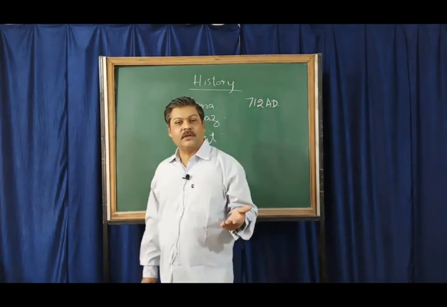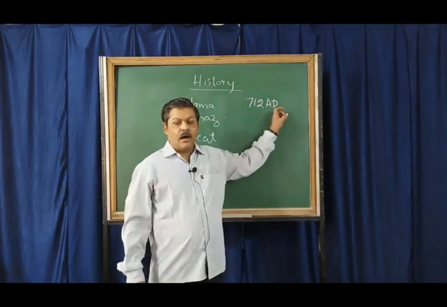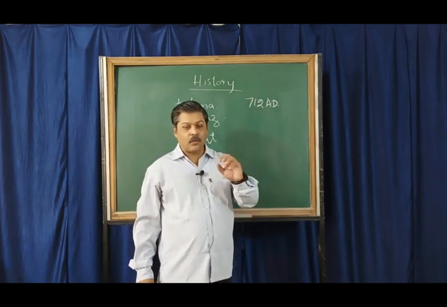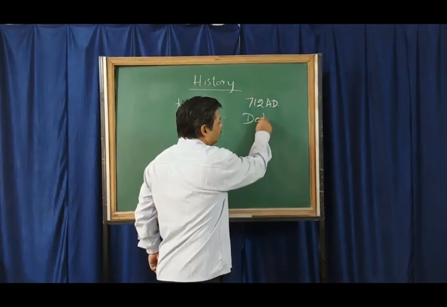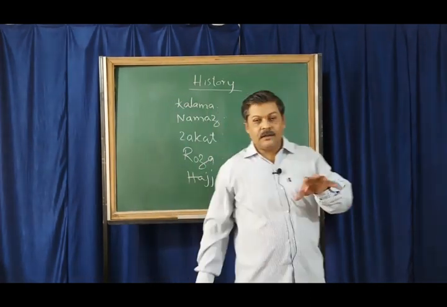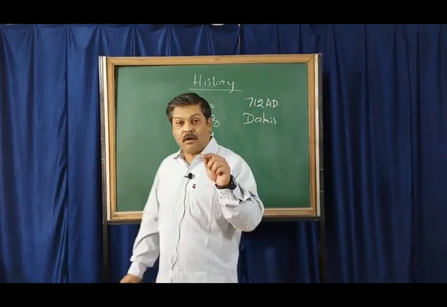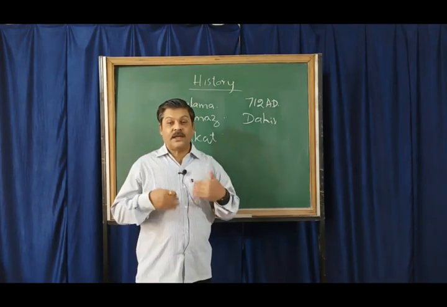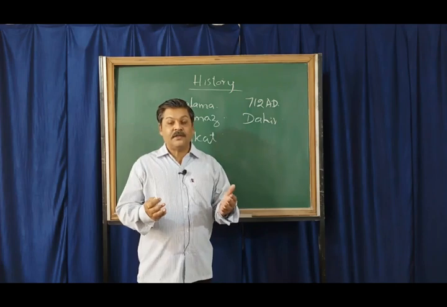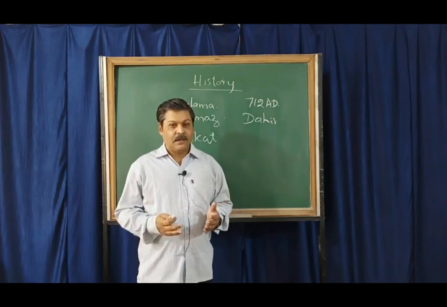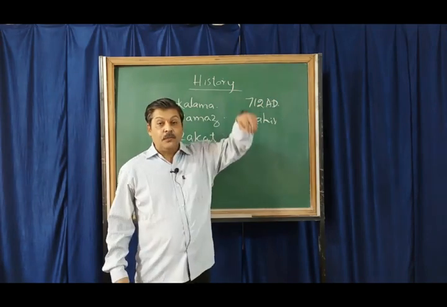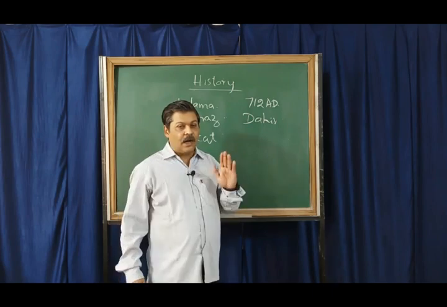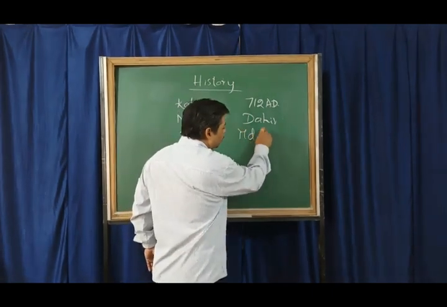The result of this was that the Arab governor Al-Hajjaj demanded compensation from the Sindh ruler by name Dahir. However, Dahir refused to pay the compensation on the ground that he was not responsible for the event. It was a case of pirates. Pirates means sea robbers. So he refused to give the compensation, which enraged Al-Hajjaj, and he sent an Arab army to invade Sindh under the leadership of Muhammad bin Qasim.